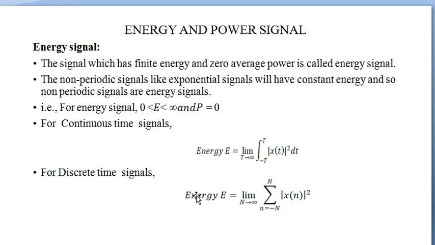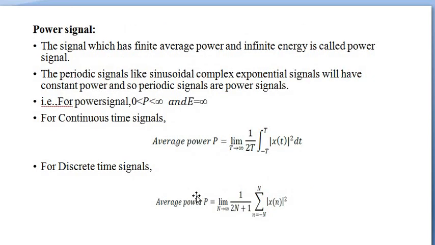For a continuous time signal, the energy value is determined by energy equal to limit T tends to infinity, integral from minus T to plus T, modulus of x of t the whole square into dt. And for a discrete time signal, energy is equal to limit N tends to infinity, summation n equal to minus N to plus N, modulus of x of n the whole square.